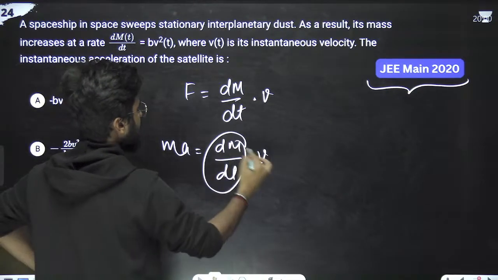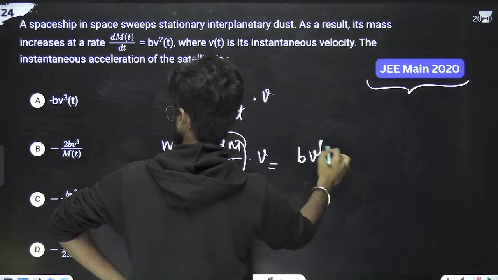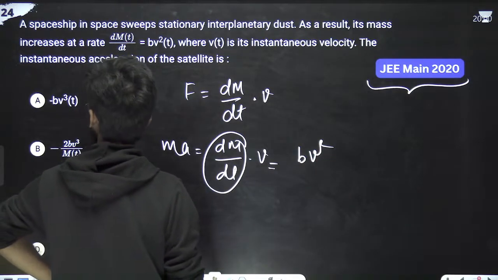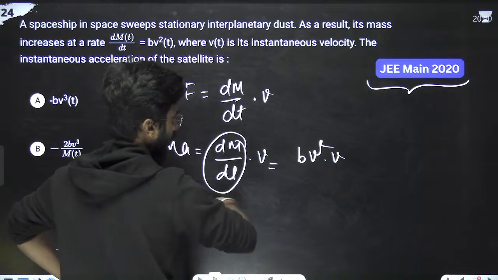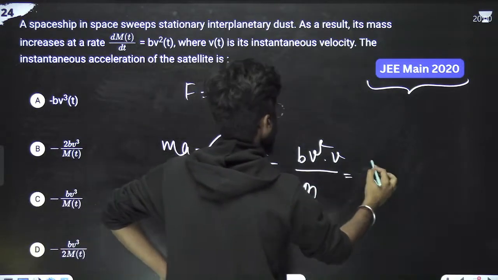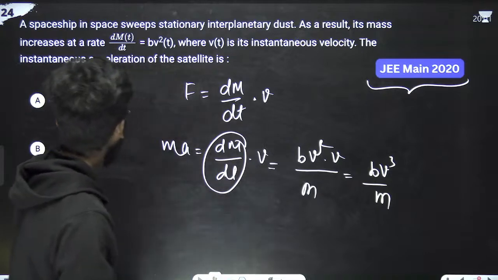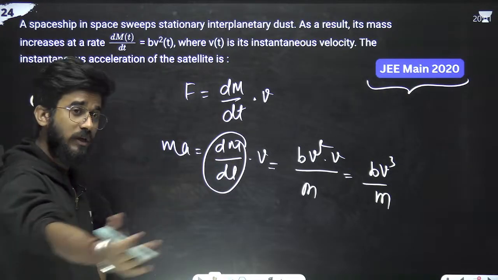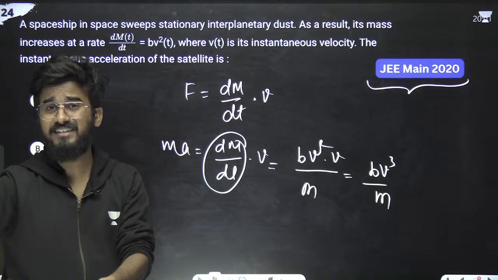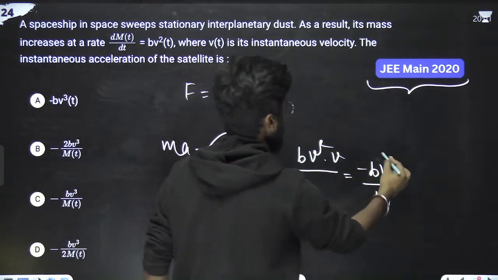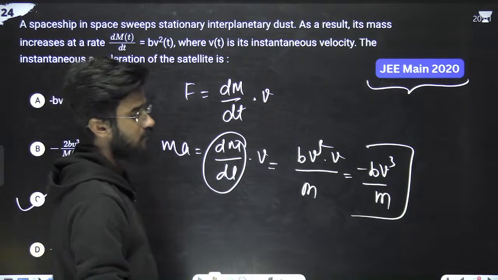So dm by dt is b v square, and into this v upon mass means b v cube by m. And one more thing, because it is sweeping the area, it is just sweeping the dust, so the dust is decreasing, so we can write it with a negative sign also. So b v cube by m means option C is correct.